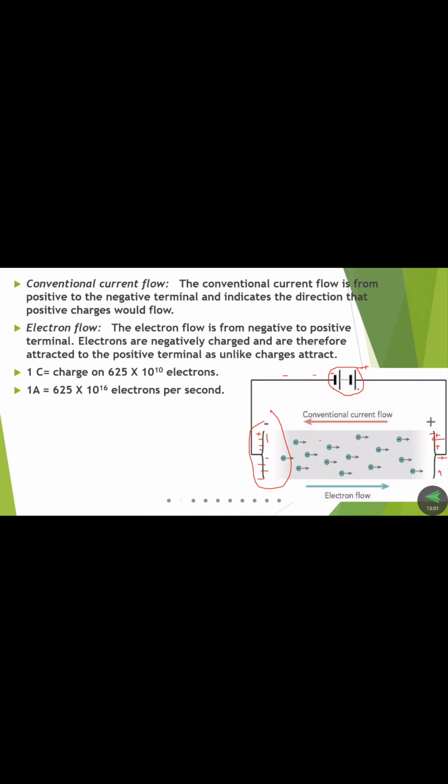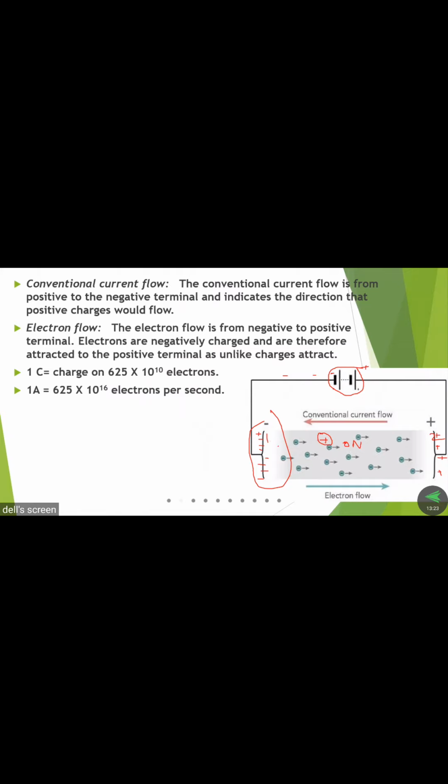Every substance consists of positive charges, negative charges and zero charges. Zero charges are called neutrons. Neutrons are ideal characteristics, but positive ions and negative ions will be present in a material.